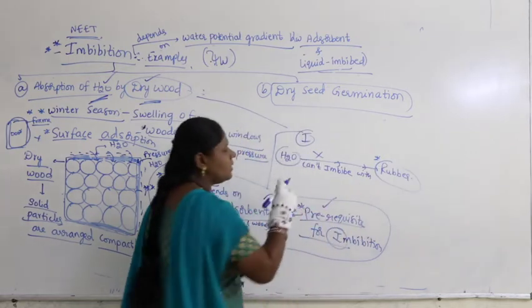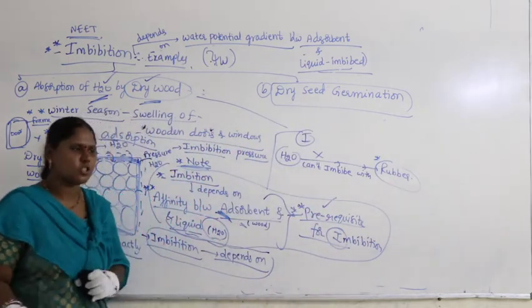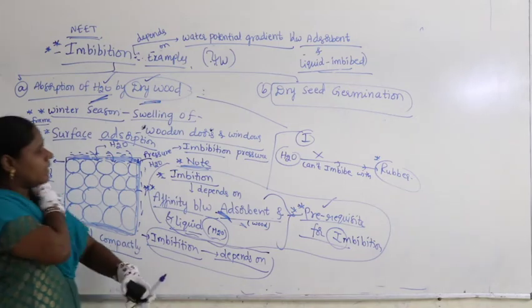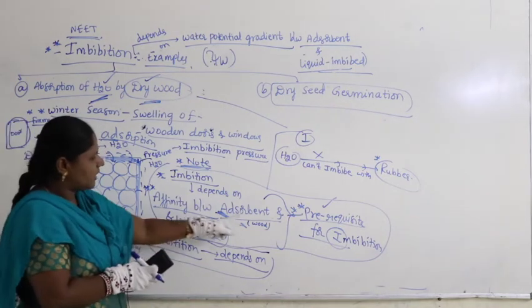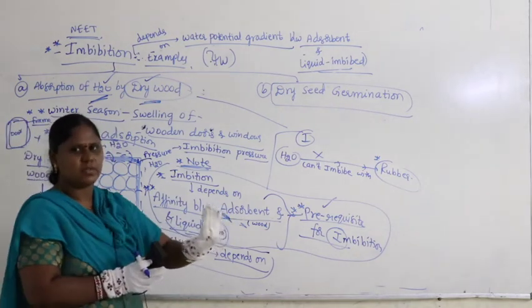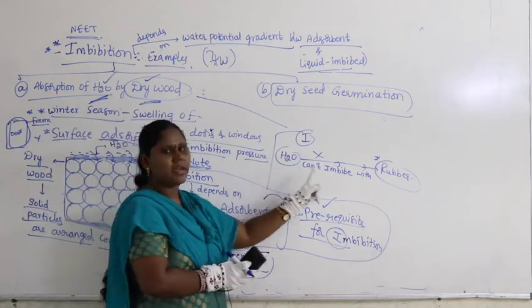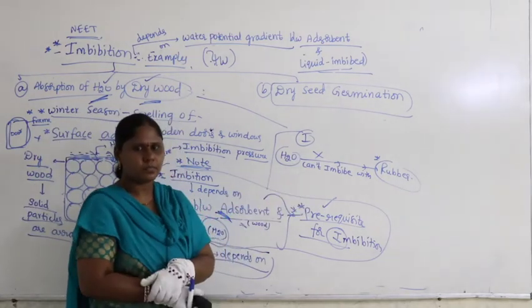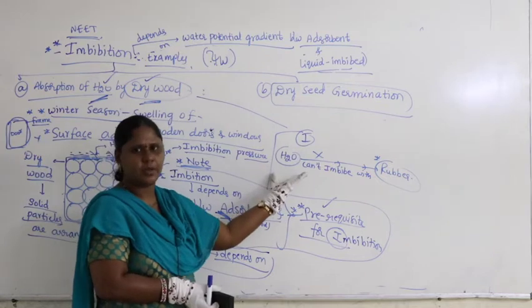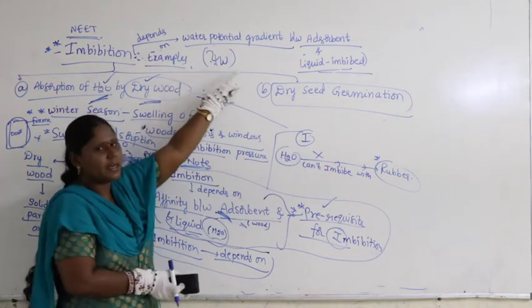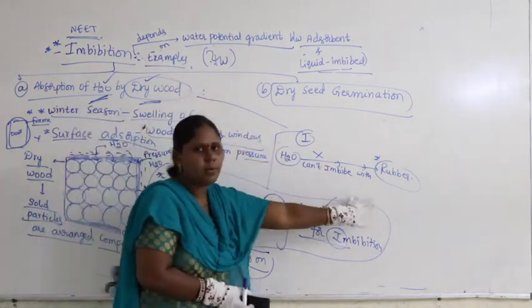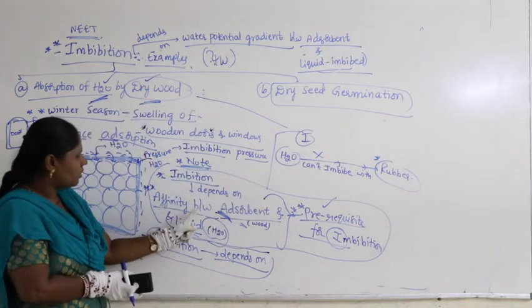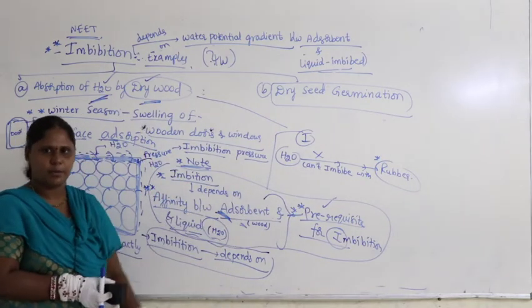That means water cannot undergo imbibition with rubber. Why? The affinity between adsorbent and liquid is a prerequisite. Here water cannot enter into rubber. Why? Because there is no affinity. There is no water potential gradient between water and rubber and no affinity between water and rubber.